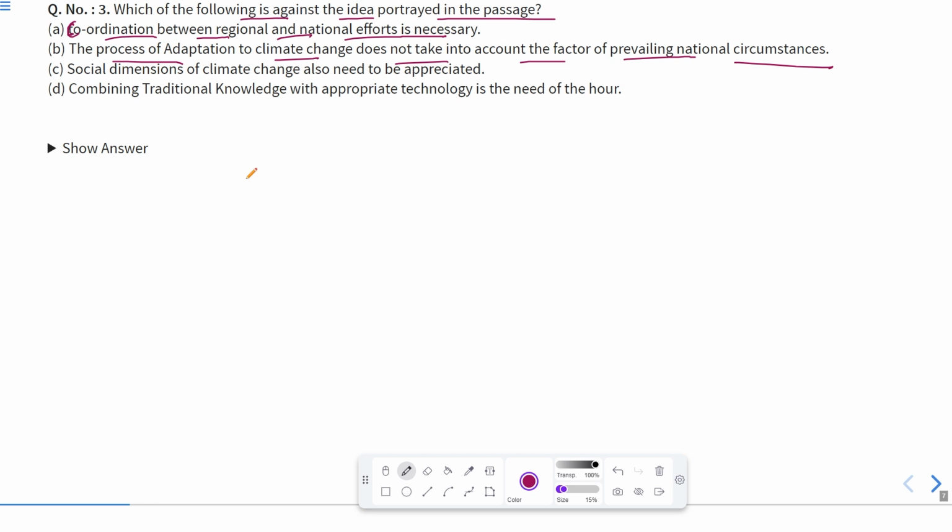Now the idea of the passage is about the process of adaptation for climate change, or adaptation to cope with climate change. According to this, social dimensions of climate change also need to be appreciated. Combining traditional knowledge with appropriate technology is the need of the hour. Obviously it is, because it is given in the last few lines of the passage. Social dimensions of climate change need to be appreciated. Obviously they should.